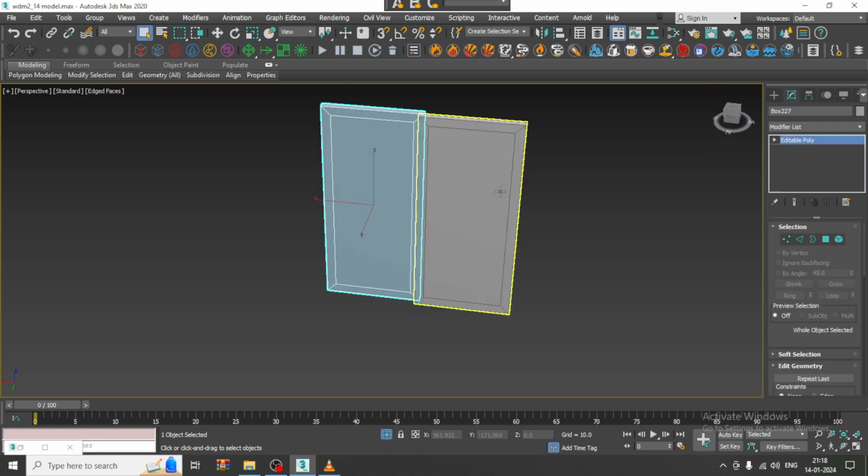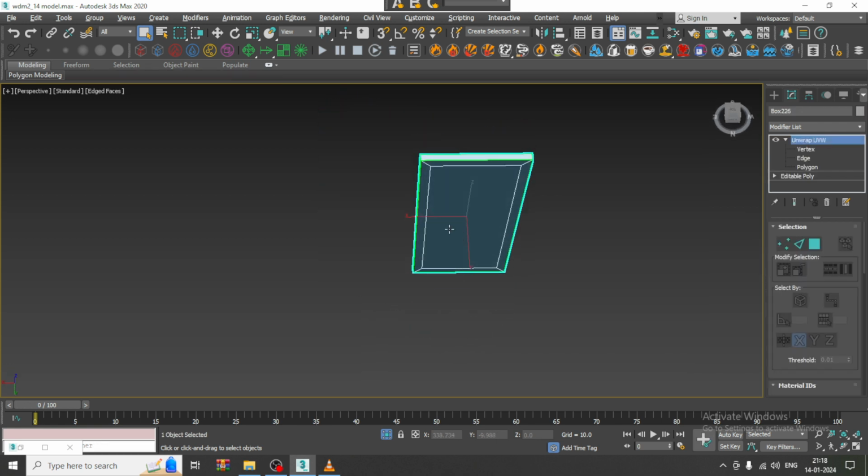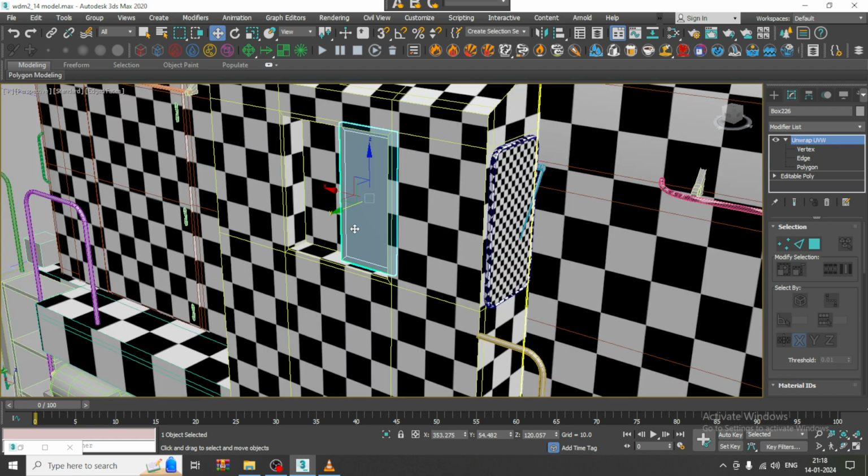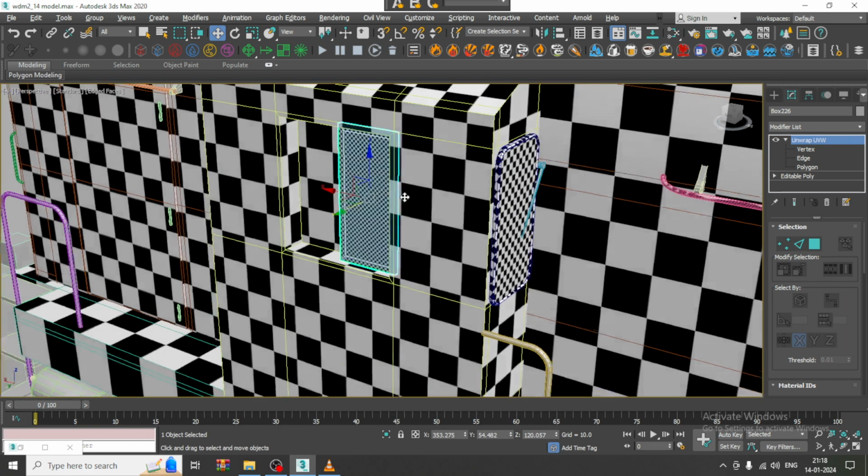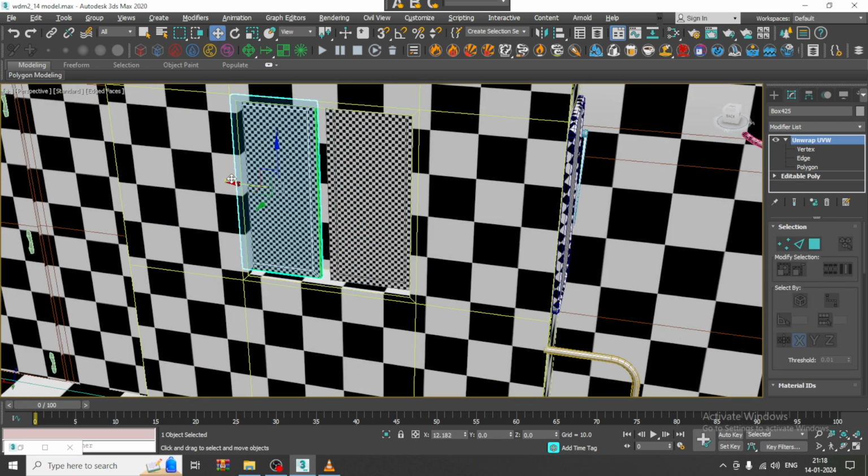Similarly, I'll just mirror this and isolate material. I'll just assign this, duplicate it.